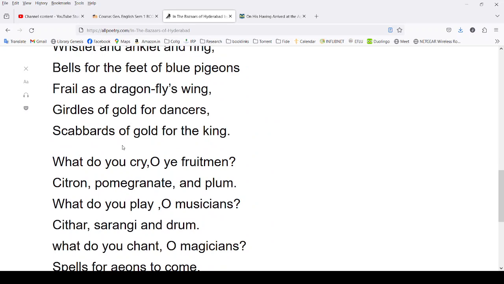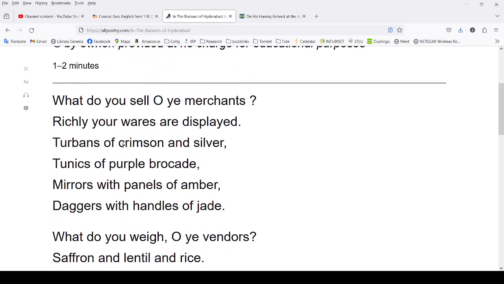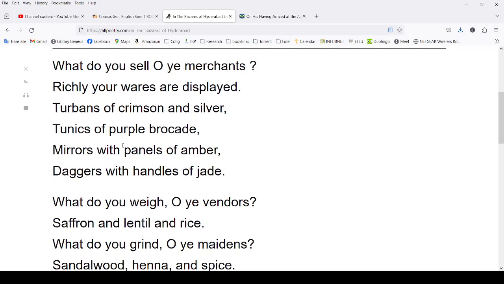This is a poem, guys. Let us go line by line now to understand. I'll try to explain some few words which we might not be familiar with.